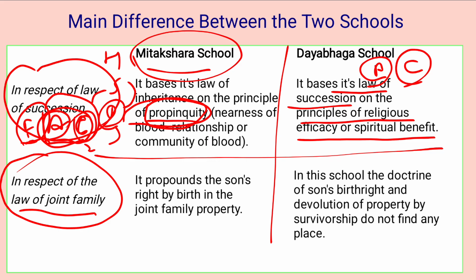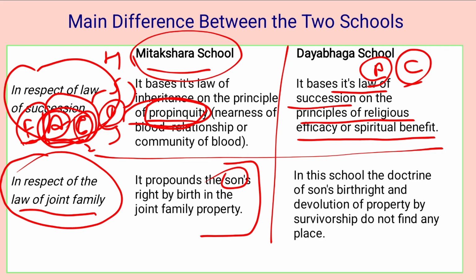Here the Mitakshara school propounds the son's right by birth in the joint family. What is the doctrine of sons over here? It prefers the son's son and son's son, giving them a right by birth in the joint family property. And you can say that this was the unique contribution of this school to Hindu jurisprudence.